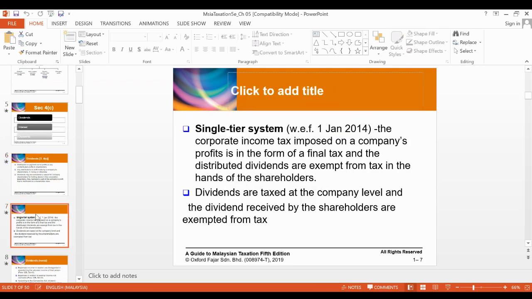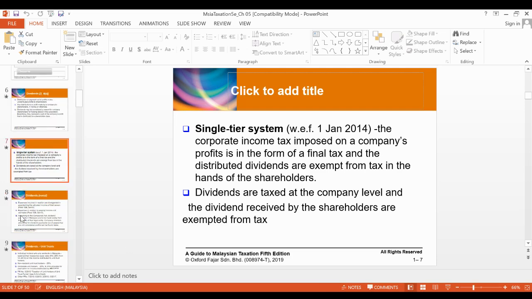Alright, so for dividends, we can have a single tier system. We call it a single tier, which means corporate tax is imposed on a company's profit in the form of a final tax. And the dividend received by the shareholders are actually exempted from tax. So we can say that under a single tier system, the dividends received by the shareholders like us, the public, is not taxable because it is already taxed at the company level, right?